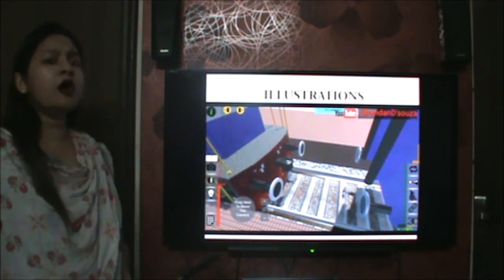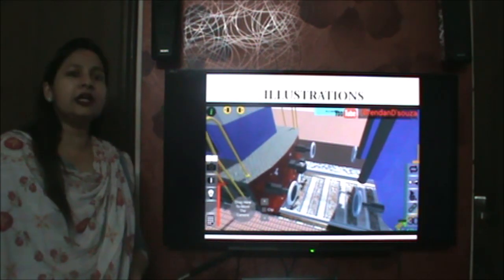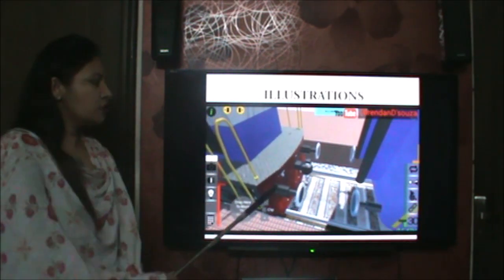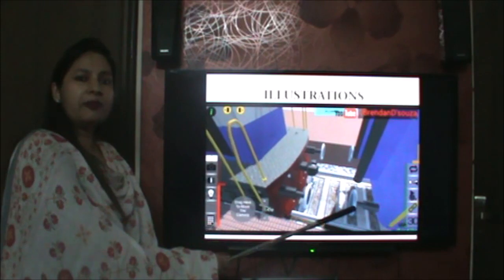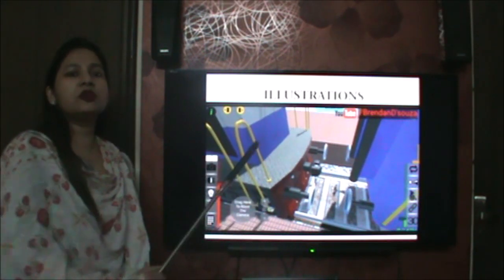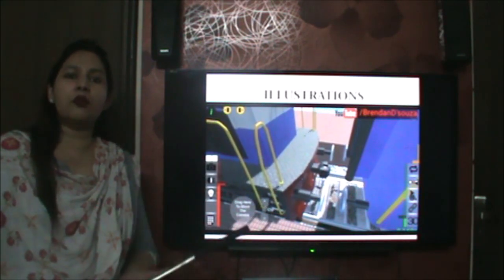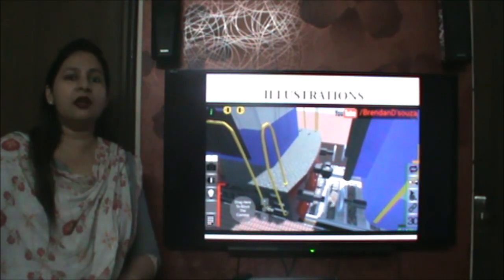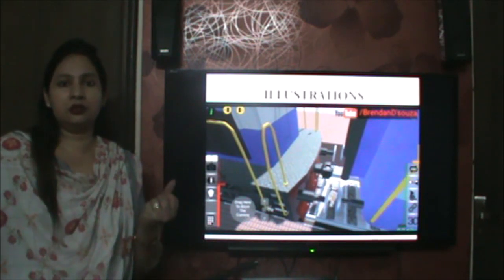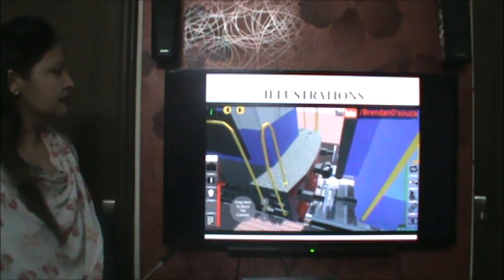One uncommon illustration that students confuse: why are buffers provided in bogies of trains? So as to increase the time of impact and decrease the change in momentum, and hence decrease the force applied. So the passengers sitting inside the bogies during shunting of the train won't get a jerk and won't get injured.